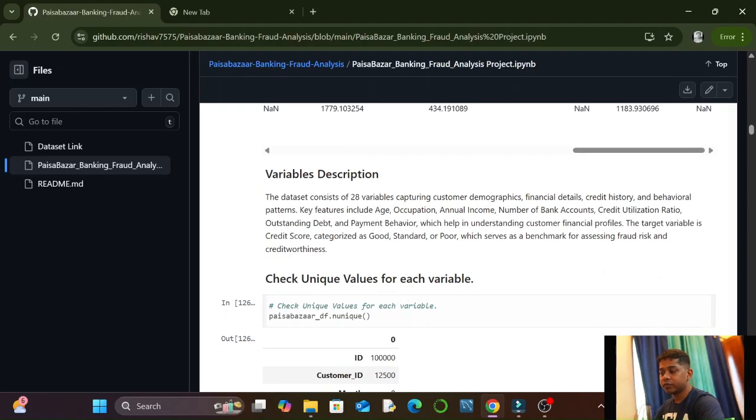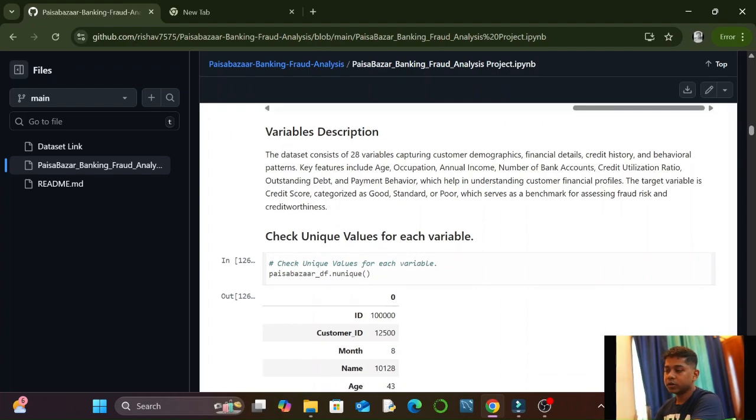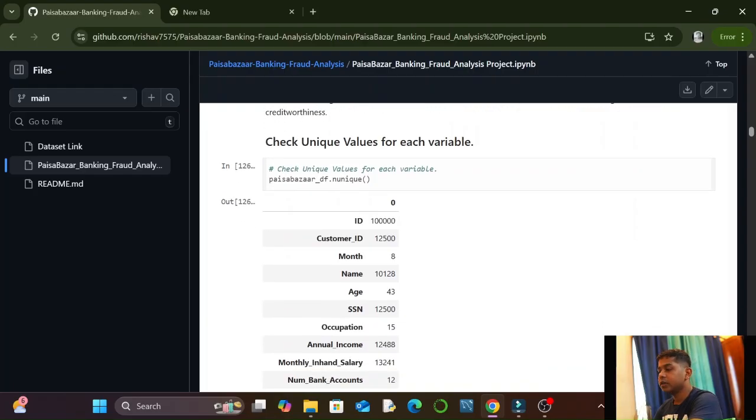And then after that, there was a section to write variable description. Here I have written that we have 28 variables. I have written the names of the most important variables and what the target variable is. The target variable is credit score. We need credit score to calculate many things in this data analysis project. It is categorized as good, standard, or poor, which serves as a benchmark for analyzing fraud risk and creditworthiness. So credit score is the most important column, or variable, in our data set.